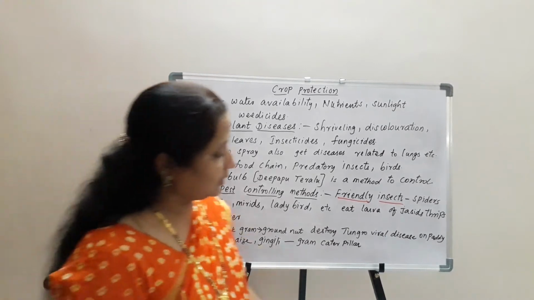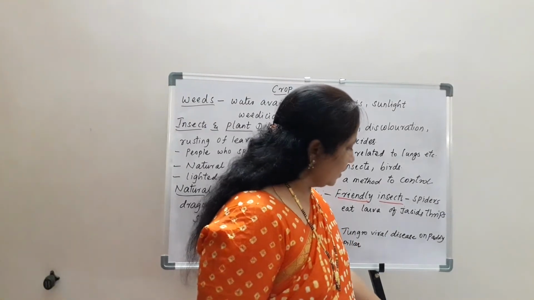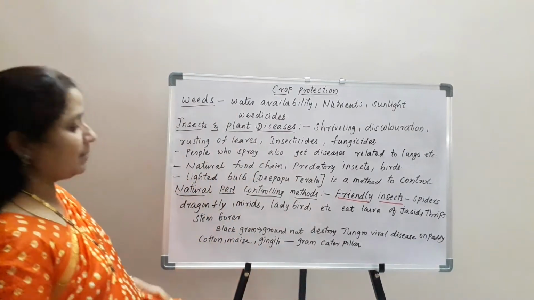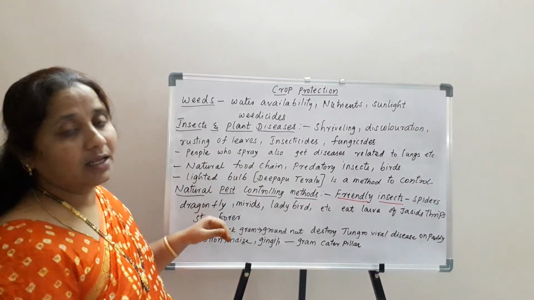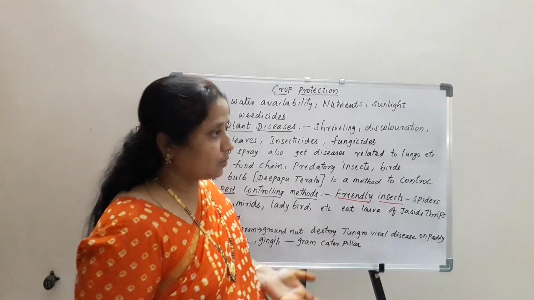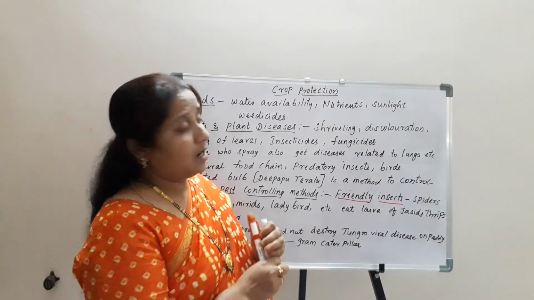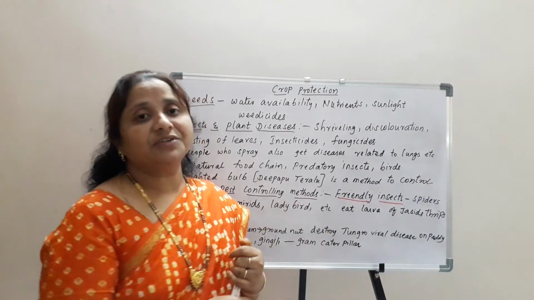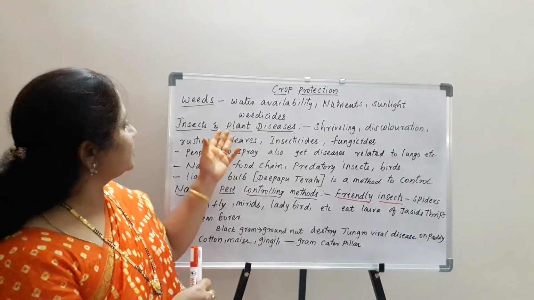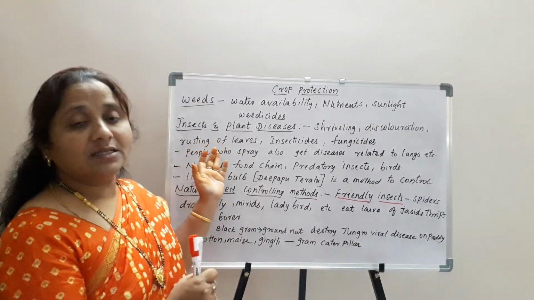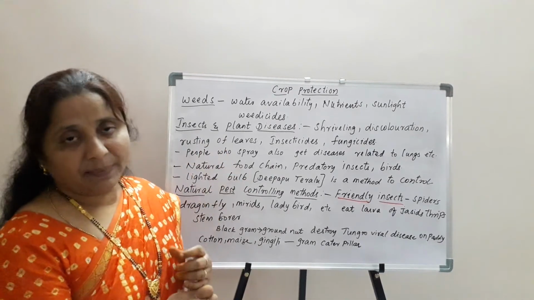And one more important thing here is how to control diseases by crop rotation and alternate cropping. These crop rotation methods and alternate mixed cropping methods are not only helpful for productivity, they are also helpful to control plant diseases and pest diseases.